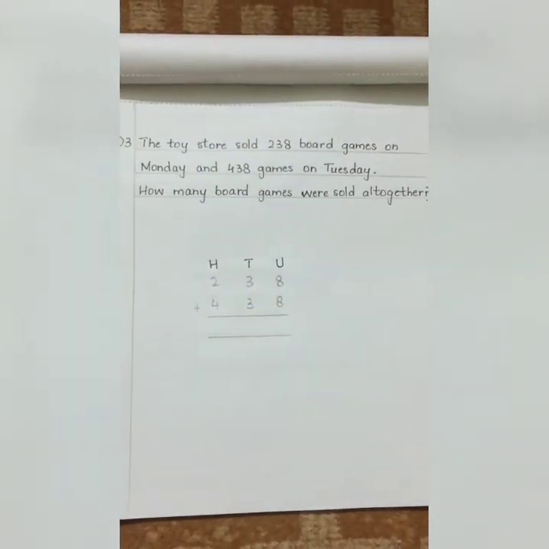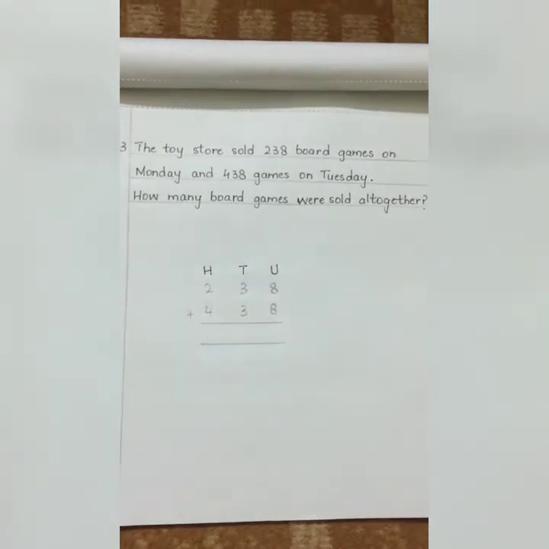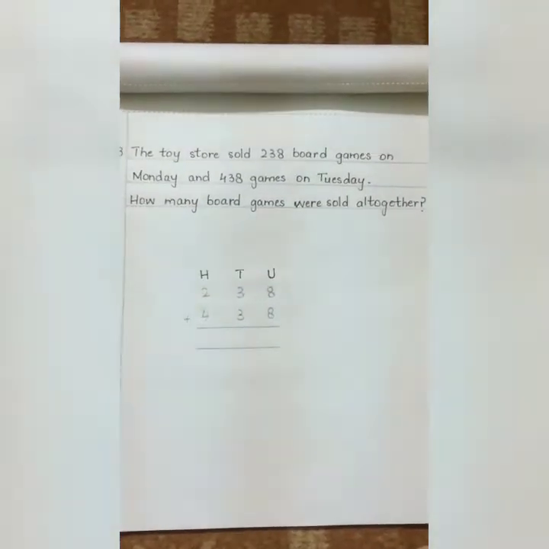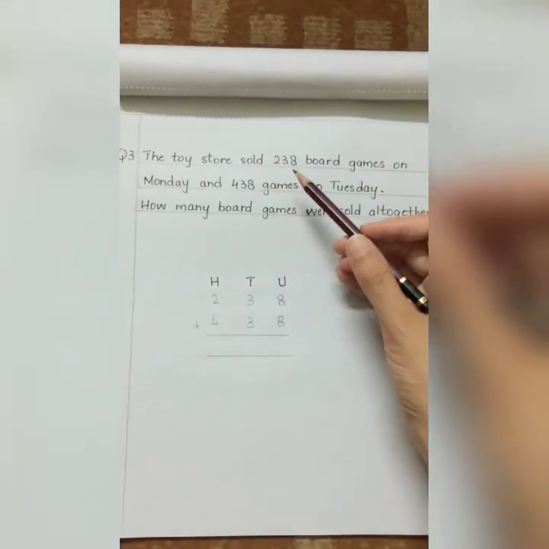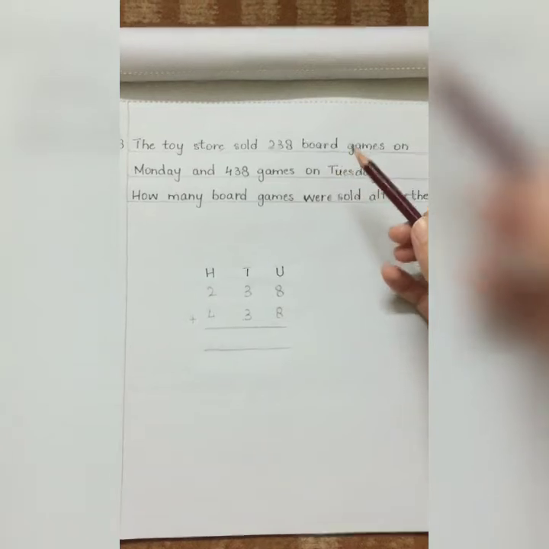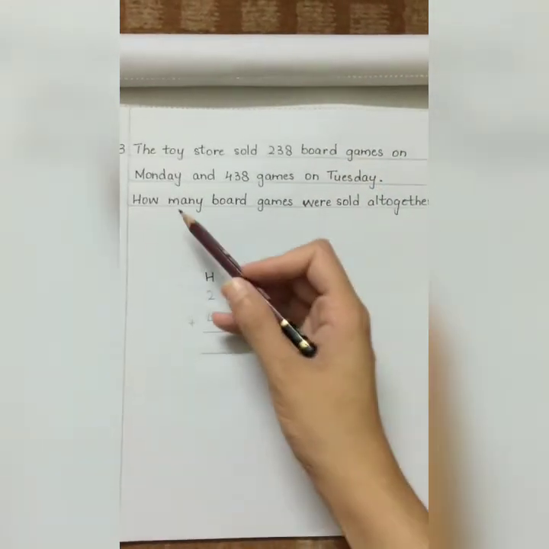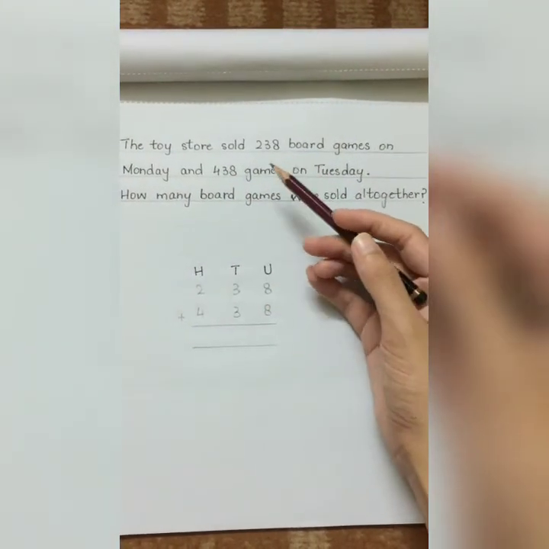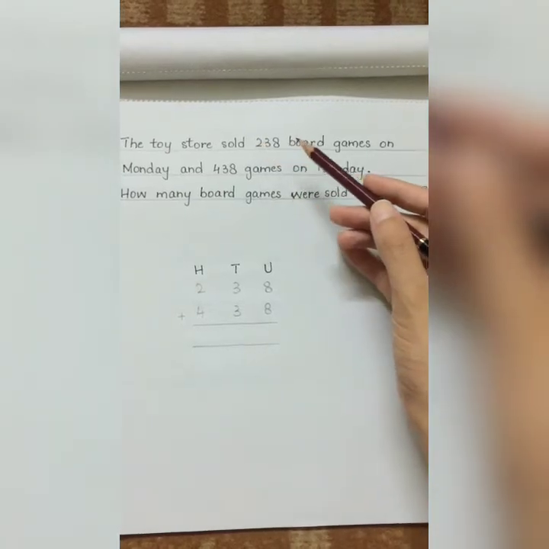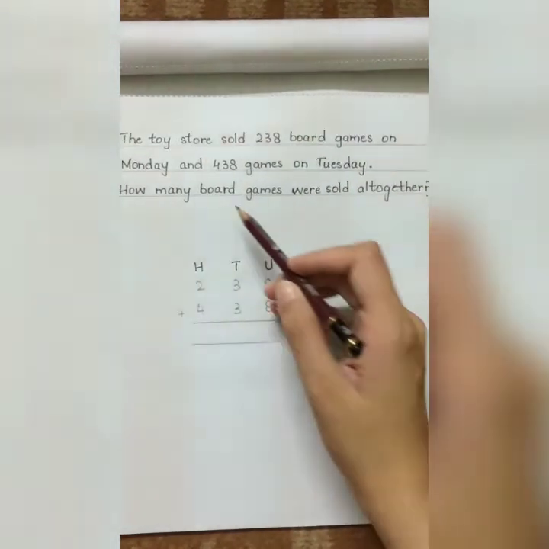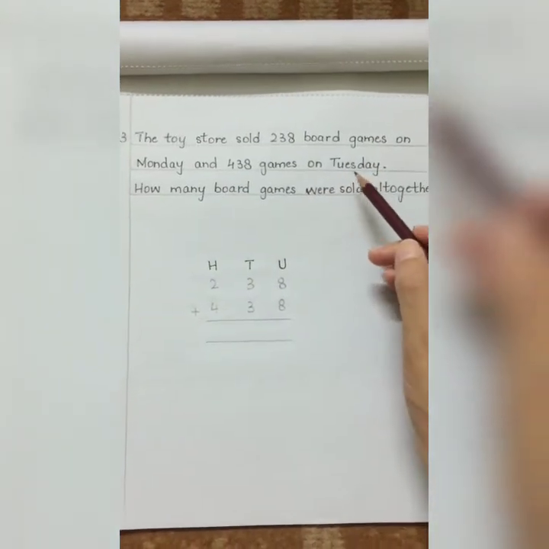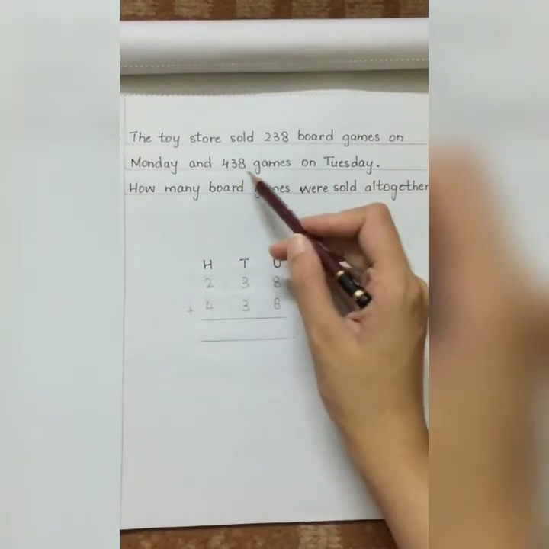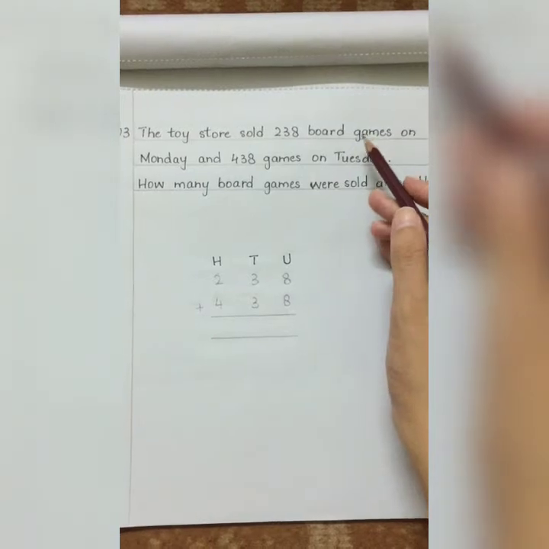Now students, we have word problem number 3. So let's start reading it and then form a sum. The toy store sold 238 board games on Monday and 438 games on Tuesday.